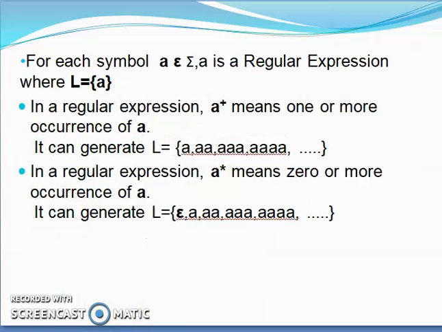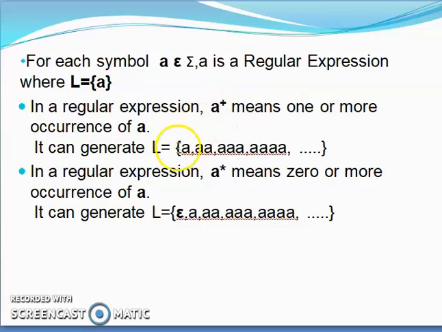Then if a symbol A belongs to the input alphabet, then A is a regular expression, which means the language of the given automata will include A as a string. When we write A plus, that means positive closure.